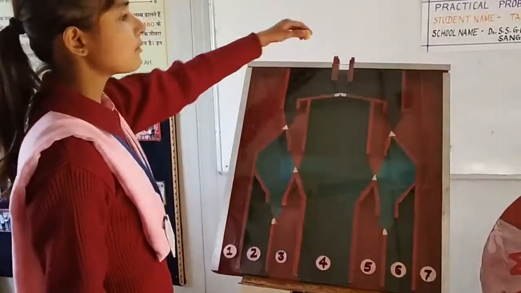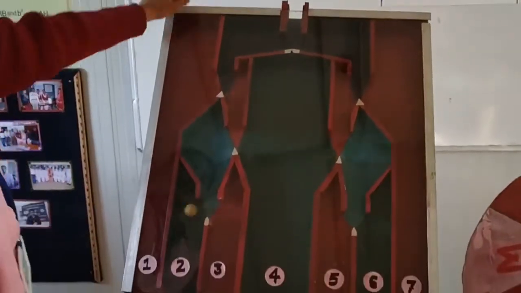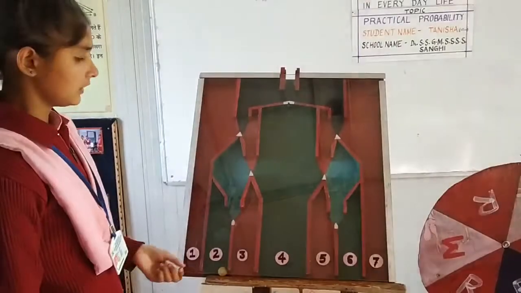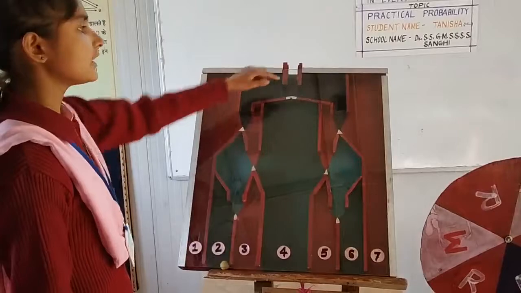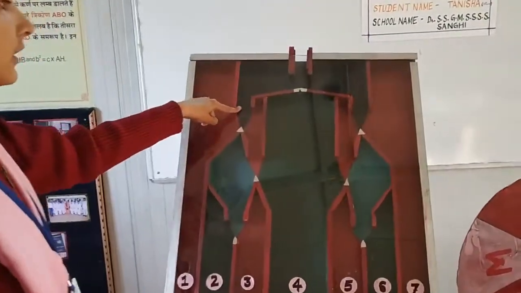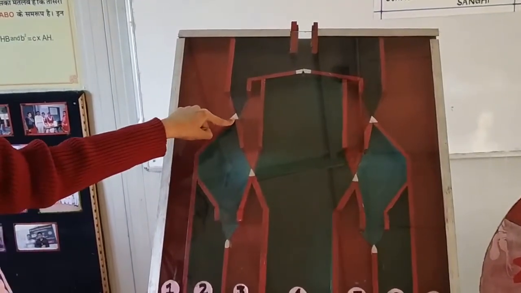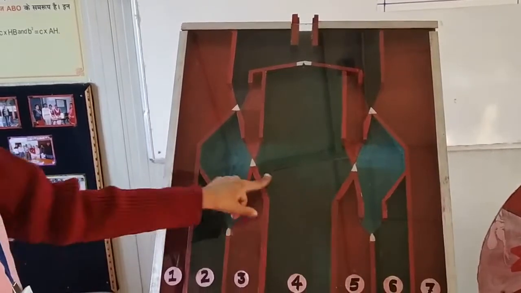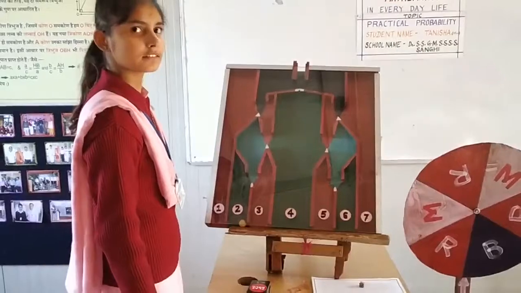Let me show how my model works. When we put a ball on this model, the ball came to 2. The probability of 2 is 1 by 16. Now we calculate the probability of 2. At the starting point, the probability of this part is 1 by 2. This part is further divided into 2 parts. The probability of this part is 1 by 4 and the probability of this part is 1 by 8. This part is further divided into 2 parts, so the probability of 2 is 1 by 16.